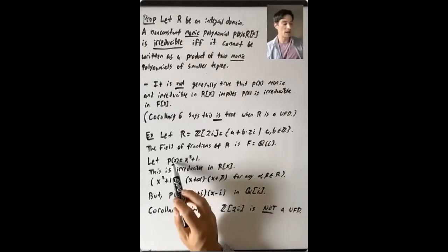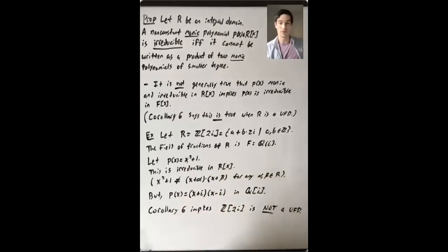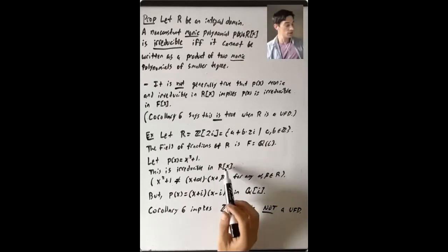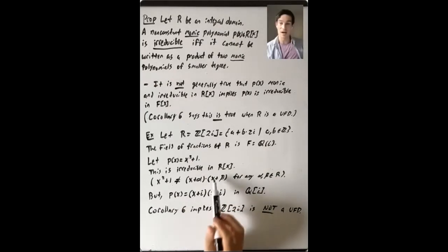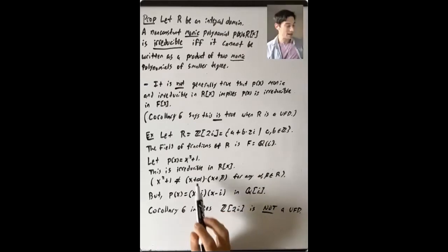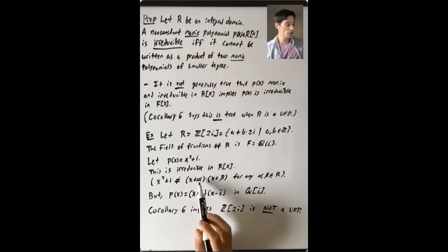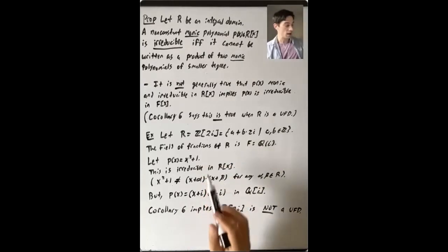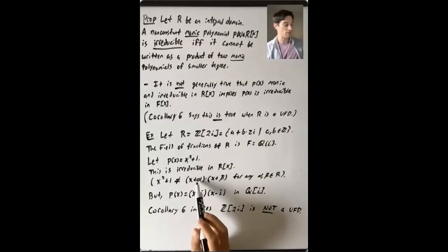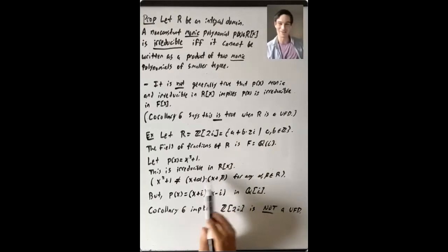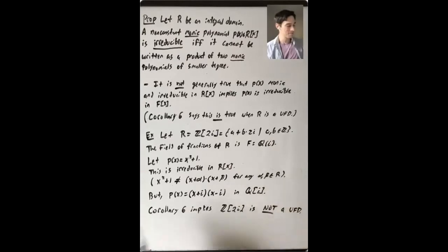Let's consider the monic polynomial p of x equals x squared plus 1. This is irreducible in R bracket x. Why? Because it cannot be written as a product of two monic polynomials of smaller degree. So there's no alpha and beta in this ring R so that x squared plus 1 equals x plus alpha times x plus beta. You can just expand it out and see that this can't work.